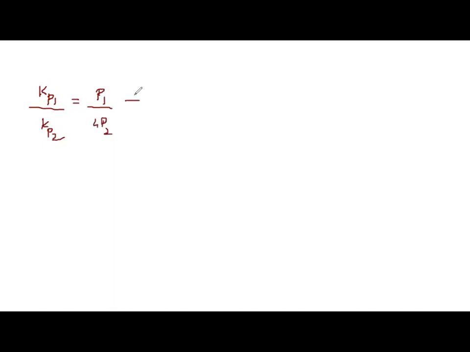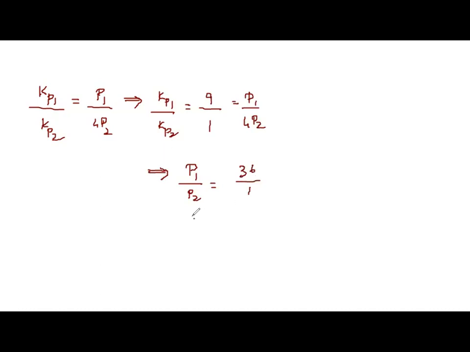So Kp1 upon Kp2 is equal to P1 upon 4 P2. The given ratio of Kp1 to Kp2 is 9:1. So 9 upon 1 is equal to P1 upon 4 P2. So solve it out. P1 by P2 will be 9 into 4 by 1. So 9 into 4 is 36 by 1. Therefore, the ratio will be 36:1.